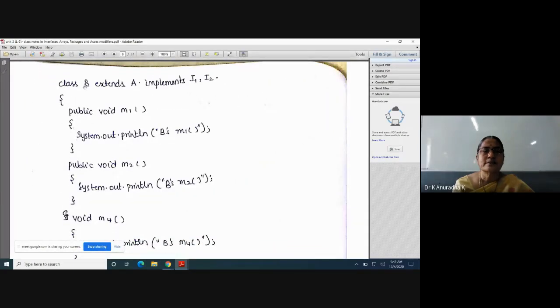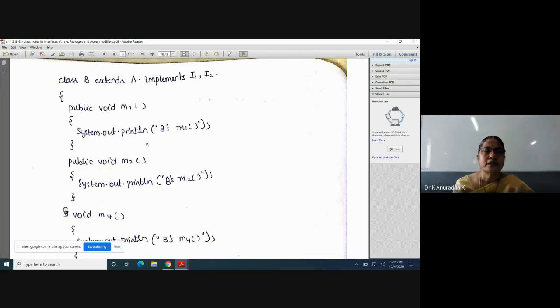So that is class B. What is the purpose of writing this class B? It extends class A and implements the two interfaces I1, I2. Class B extends A, implements I1, I2, that's it. Now what is the role of class B? It has to provide implementations to all the abstract methods of these two interfaces I1 and I2. Already explained, in I1 we have one abstract method M1 and in I2 we have one abstract method M2. So inside B we have to provide implementations to the two abstract methods M1 and M2.